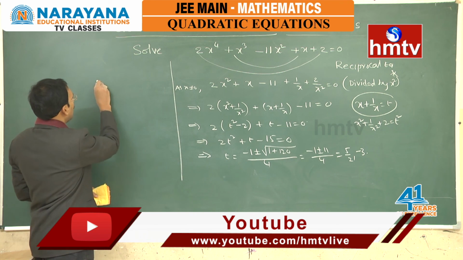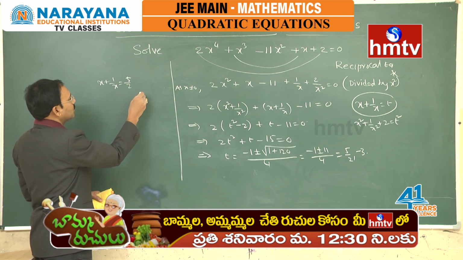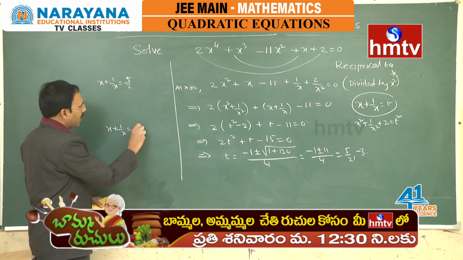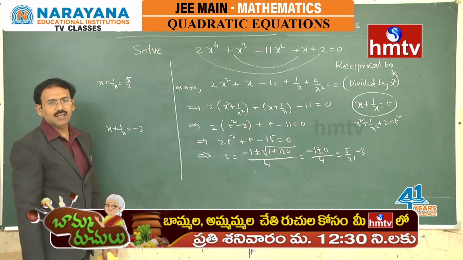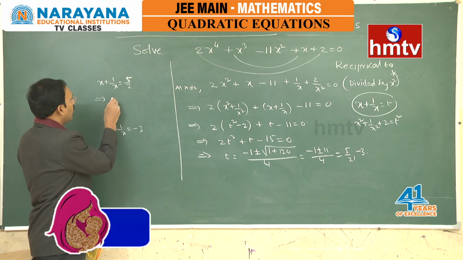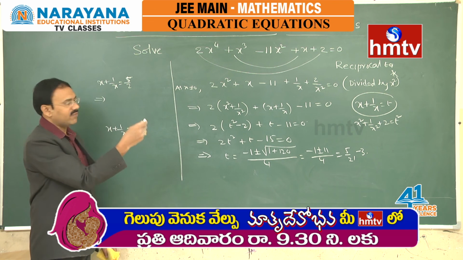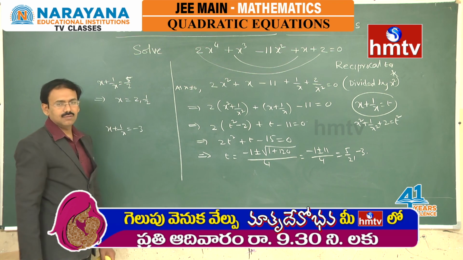Fine. Now, x plus 1 by x is equal to 5 by 2 or x plus 1 by x is equal to minus 3. You see, this is another quadratic equation in x, where by observation you can say it is like 2 plus 1 by 2, so x becomes 2 comma 1 by 2.